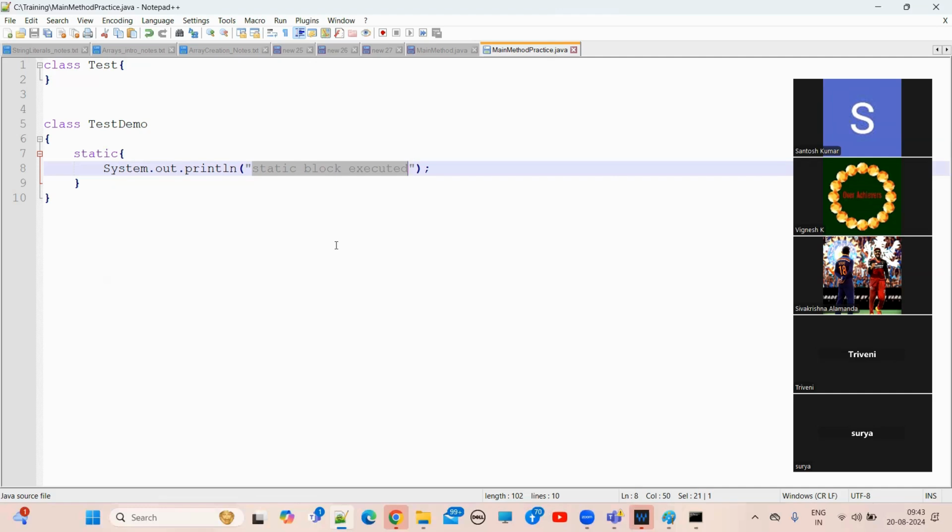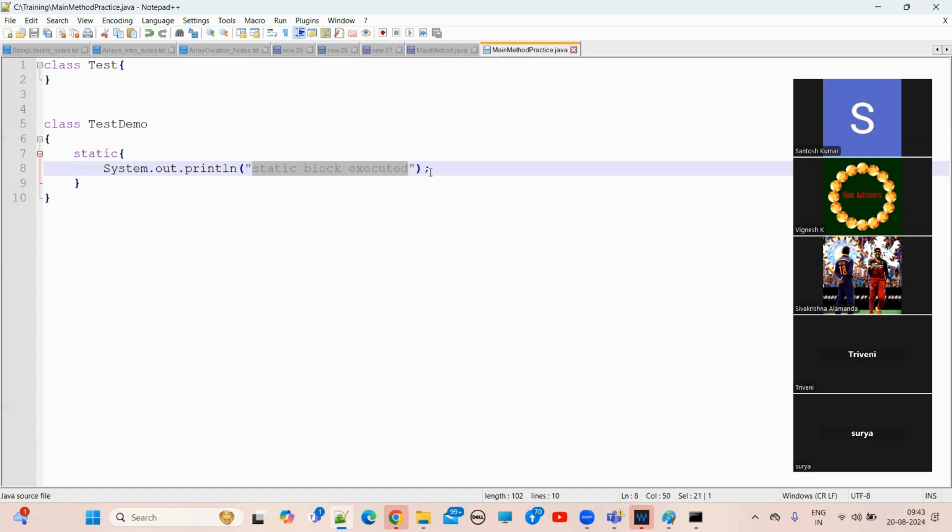So here I'm putting static System.out.println. This is our static block. The static block happily executed, guys, without a main method also. But that was only until 1.6. From 1.7 onwards, without a main method, we cannot execute a Java program. So that's what we have to tell.